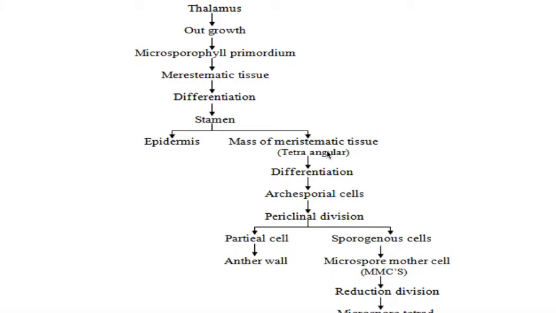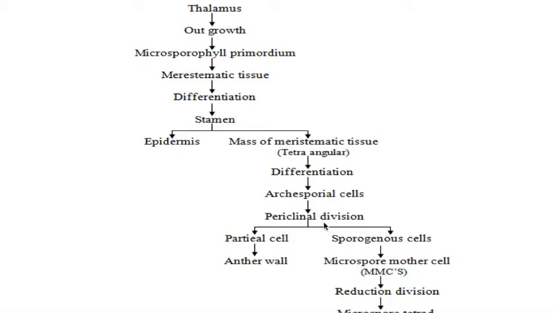Now this archesporial cell undergoes division, and it is called periclinal division. Hope you know the meaning of periclinal division. Basically, cell division is of two types. The first is called periclinal division, and the next is called anticlinal division. Periclinal division means the division which results in two cells formed from the parent cell, arranged one above the other.